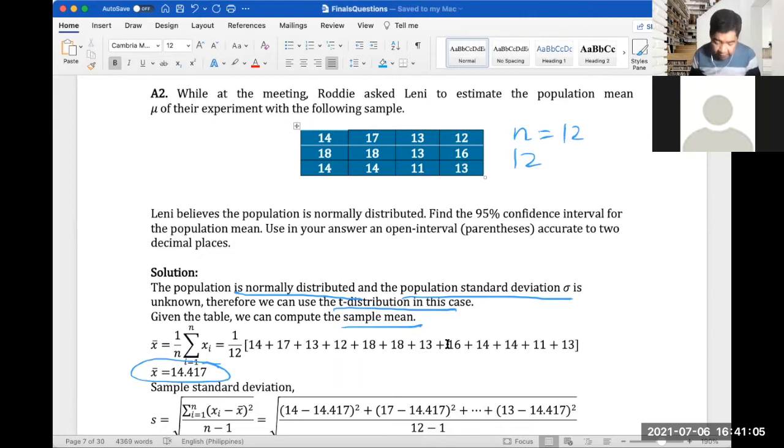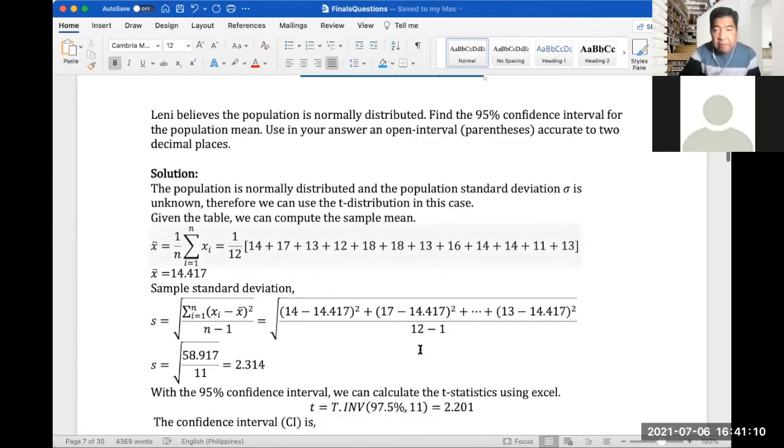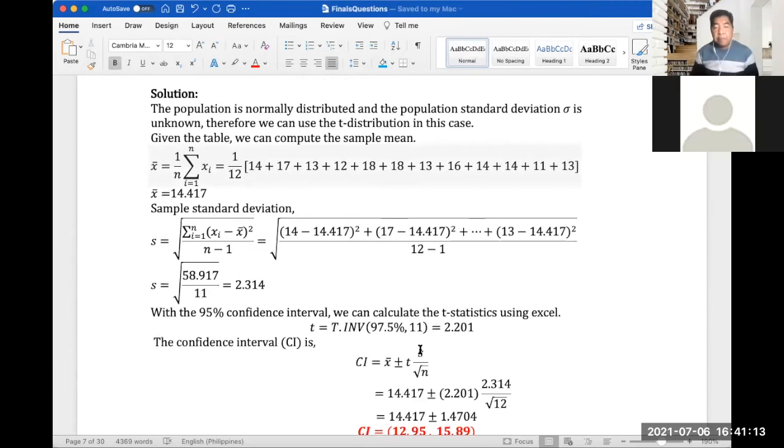Now let's compute the sample standard deviation. The formula is the square root of the summation of the difference of x sub i, which is your sample, minus the sample mean which we have computed, squared, and divide everything by n minus 1. Because we're taking the sample standard deviation, the divisor should be n minus 1. If it's a population standard deviation, we just divide by n.